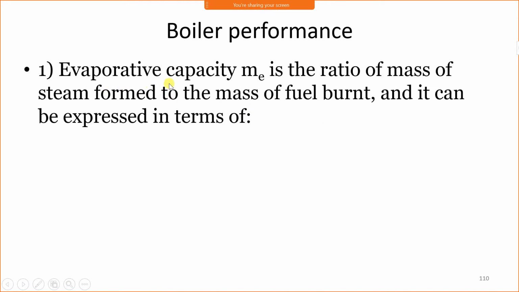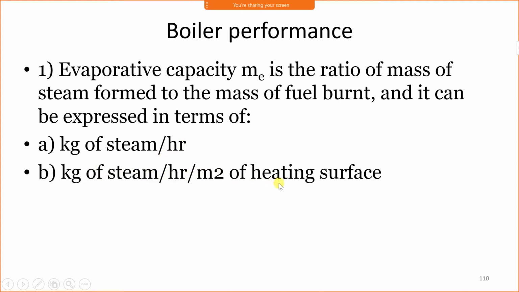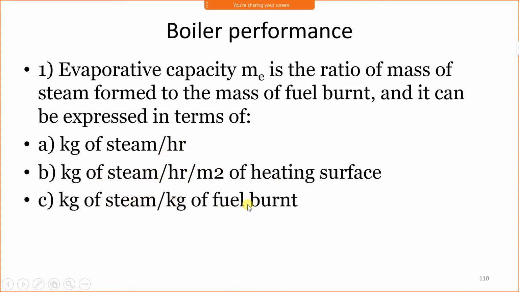Now, we'll see evaporative capacity. Evaporative capacity is expressed as ME. M represents the mass flow rate of evaporated water. Evaporation capacity is the ratio of mass of steam formed to the mass of fuel burnt, and it can be expressed in terms of kg of steam per hour, kg of steam per hour per meter square, or kg of steam per kg of fuel burnt.